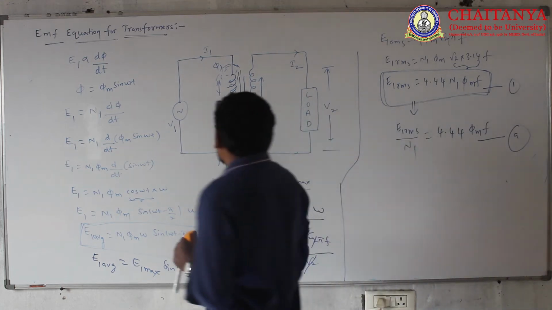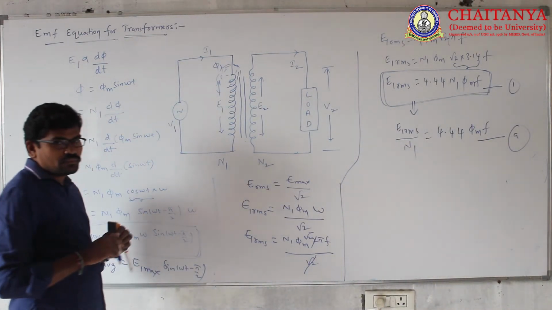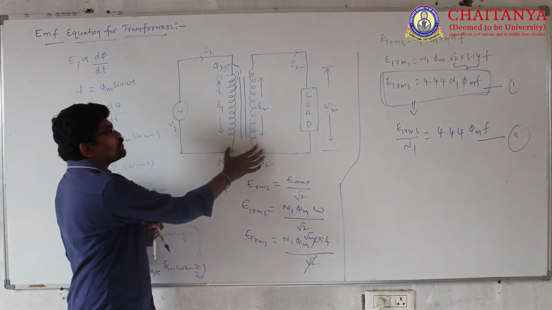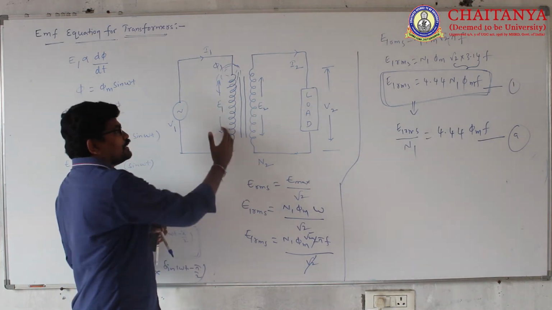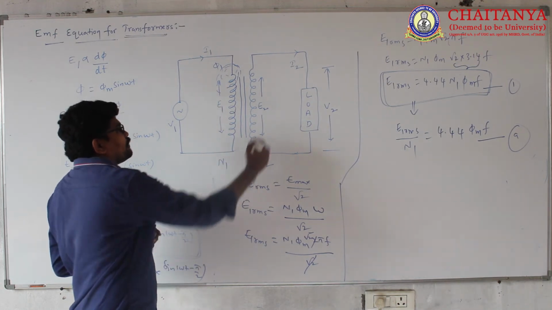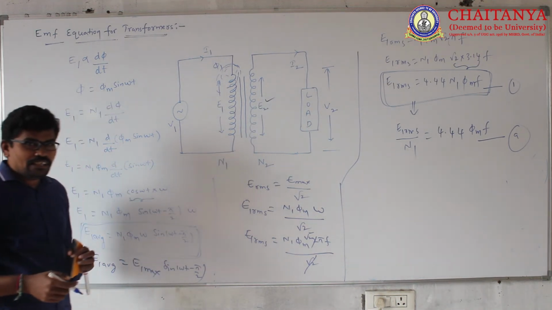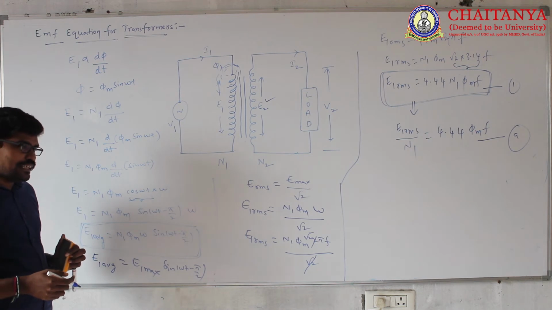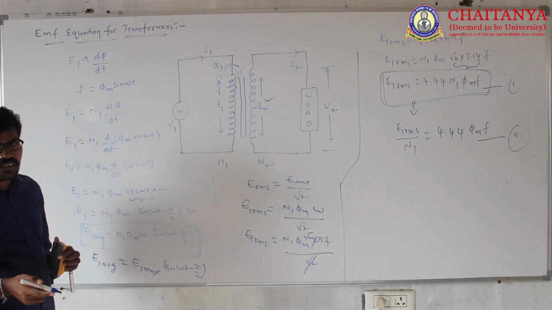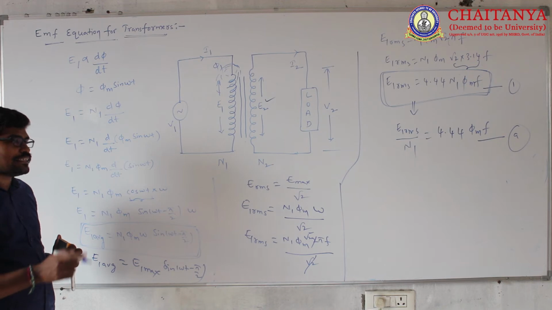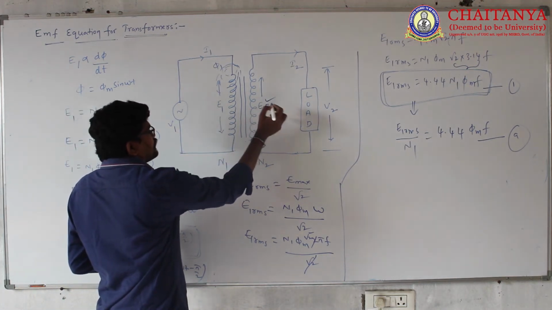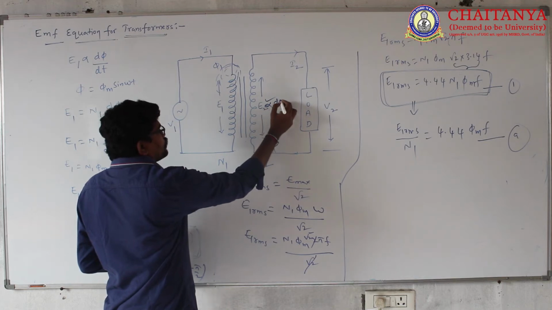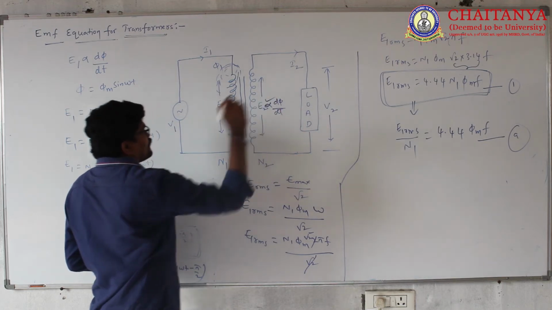Similarly, according to the mutual induction principle, some flux links the secondary, and then EMF is induced in the secondary winding of the transformer. Again, by the law of electromagnetic induction, EMF induced in the secondary winding E2 is directly proportional to the rate of change of flux linkage.